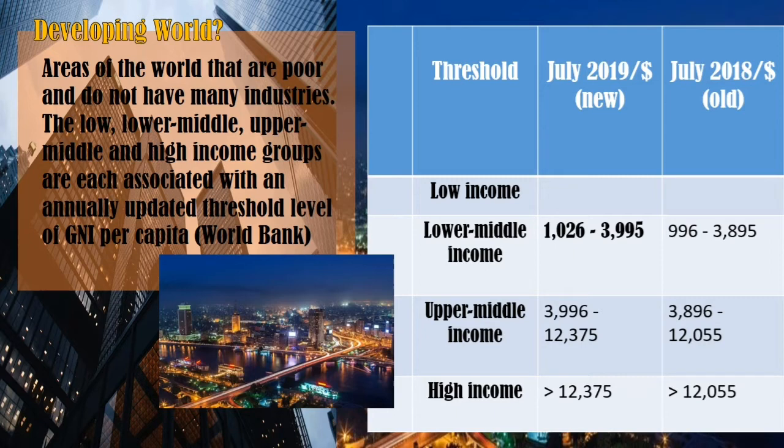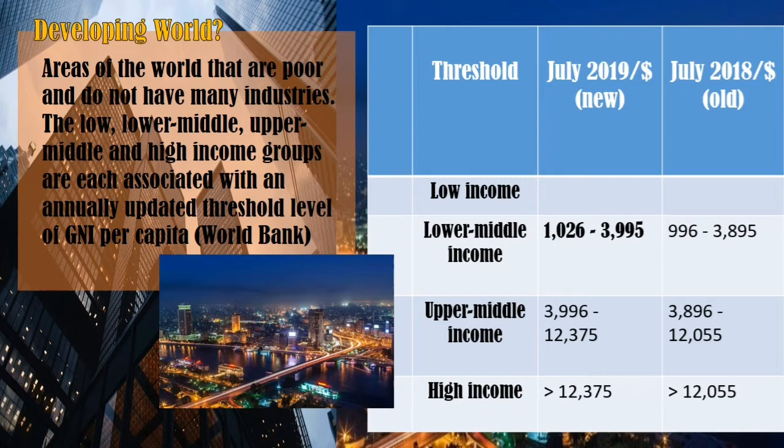Compared to the threshold level in 2018 and that of 2019, there is actually an increase in threshold level of GNI per capita using US dollar, particularly in the lower middle income.